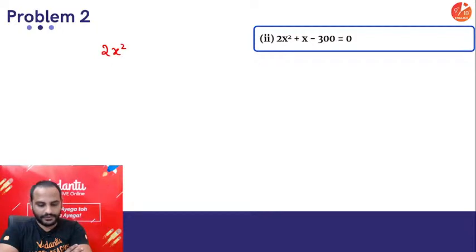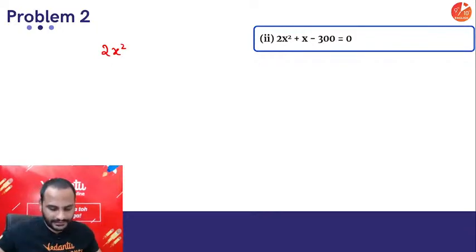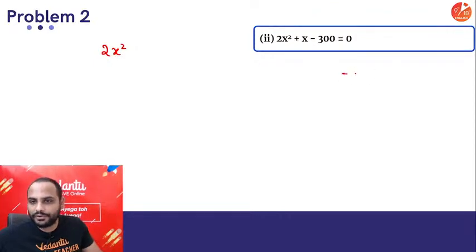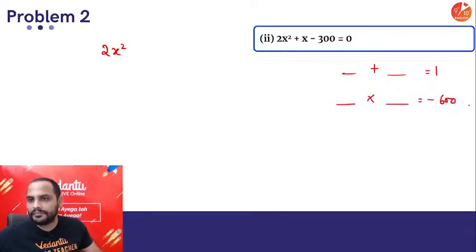Very good honey, very good, amazing. So honey has given the correct answer. So I'll say the two numbers are such that addition is equal to 1 and multiplication is equal to minus 600. So see, if I am at your place, what I'll see is, if I have to go for minus 600, I can say 60 into 10 will be 600, 30 into 20 will also be 600. 30 and 20 are coming closer. Let's get one more number which will divide 600. You will see that 25 into 24 is becoming 600. So to get sum as 1, 25 and minus 24.